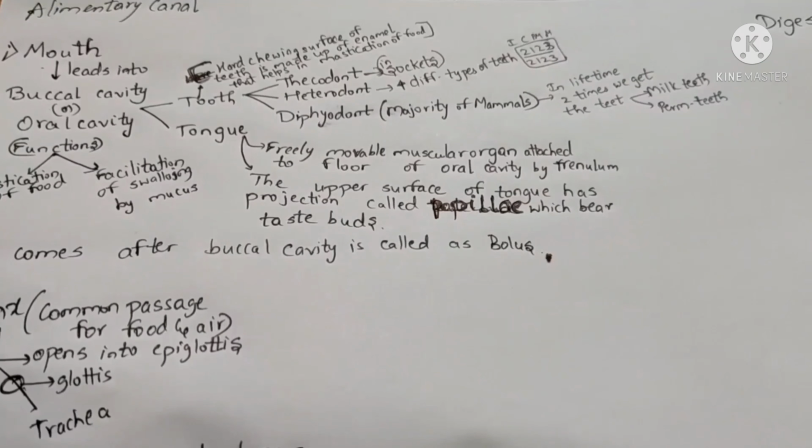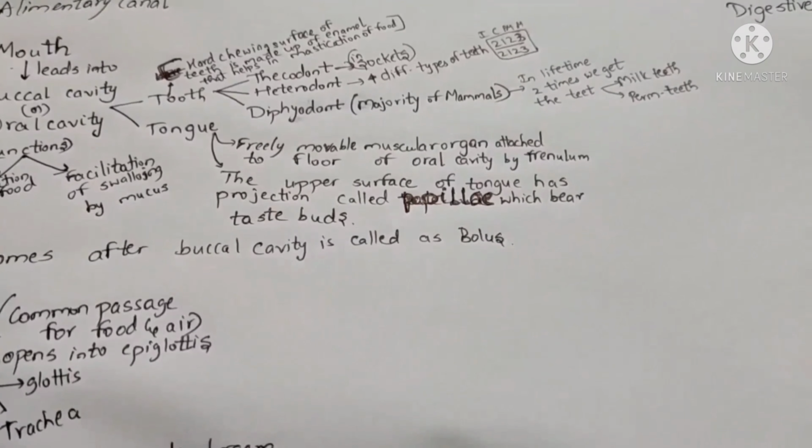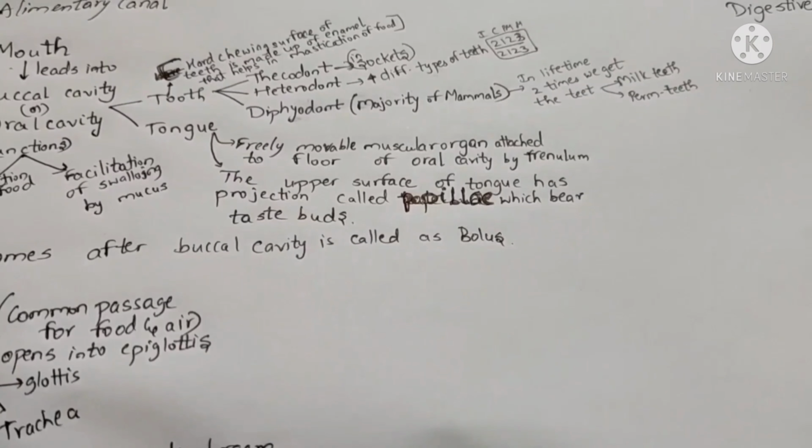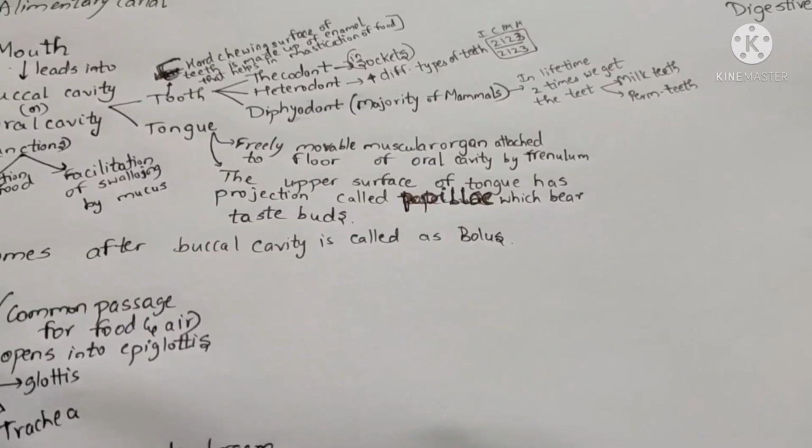First, coming to the teeth. The teeth have a hard chewing surface which is made up of enamel. The teeth are helpful in mastication of food. Generally we say that human teeth are thecodont, because the teeth are embedded in sockets. We also say human teeth are heterodont, because heterodont means four different types of teeth exist: incisors, canines, premolars, and molars.